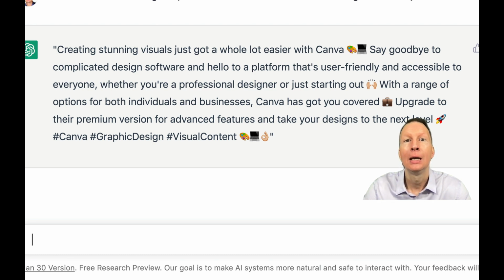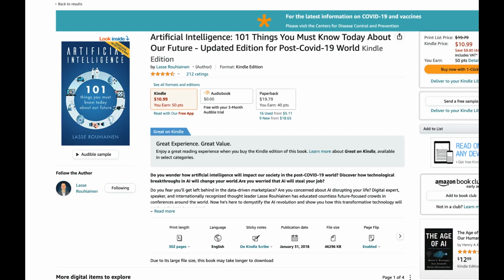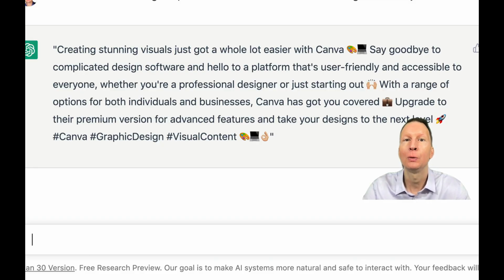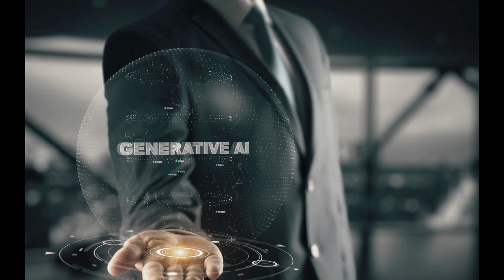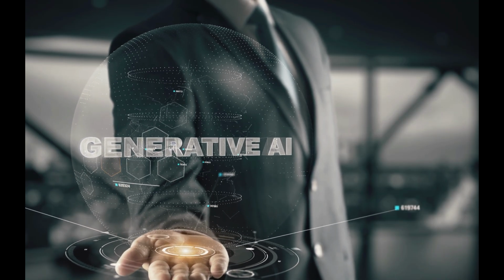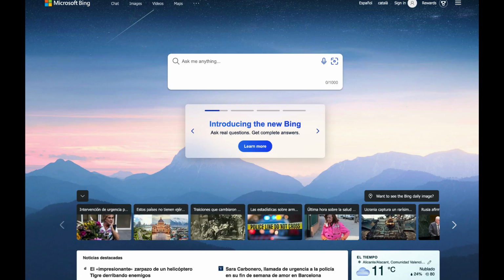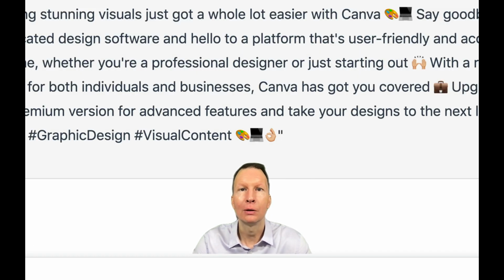And like I mentioned, there's a big opportunity if you start teaching other business people, other companies about how to use it. So I've been talking about how to be an AI consultant for many years, but until now it was not possible because we would always have to use the data that the company had. Now we have something called generative AI, a lot of impressive tools, and we can start using it. Plus, right now, Bing has already included it in the search results, and Google is also launching their own competitor. So there will be a lot of tools that you can use and you can teach others.